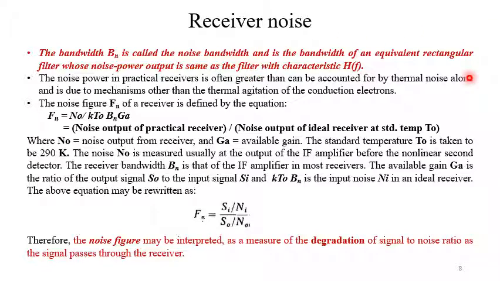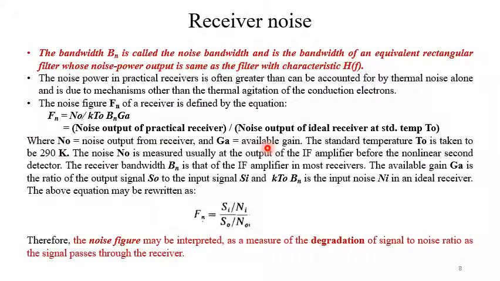The noise power in practical receivers is often greater than can be accounted for by thermal noise alone, and is due to mechanisms other than the thermal agitation of the conduction electrons. The noise figure Fn of a receiver is defined in this way: Fn equal to N0 by kT0 Bn into Ga, or it is the ratio of the noise output of the practical receiver to the noise output of an ideal receiver at standard temperature T0, where N0 is the noise output from the receiver and Ga is the available gain.